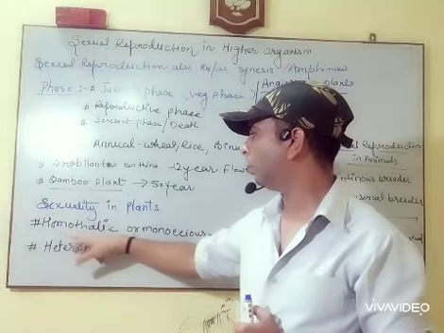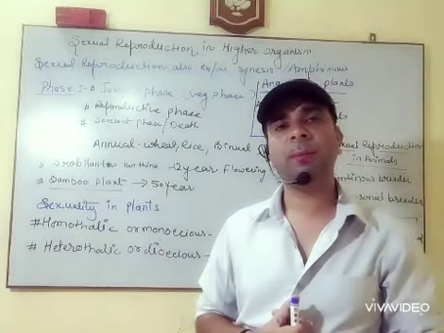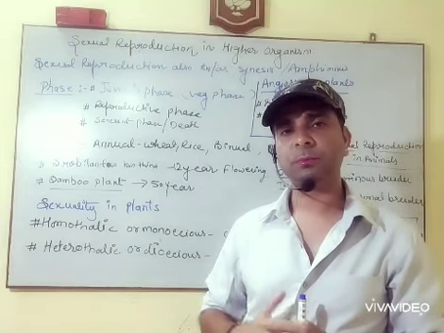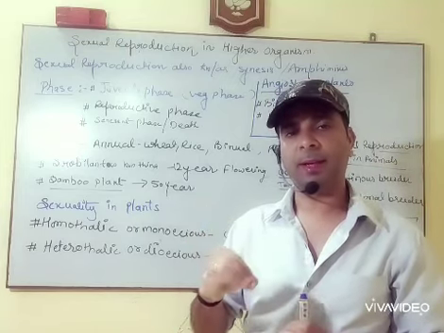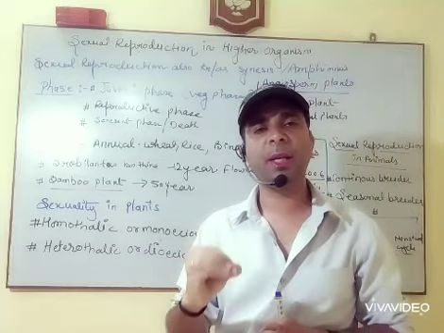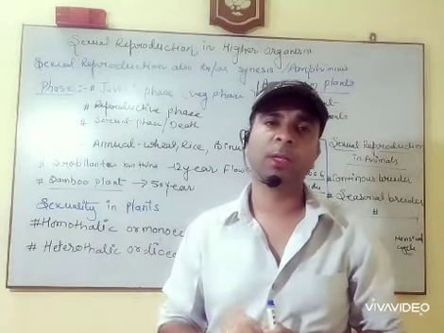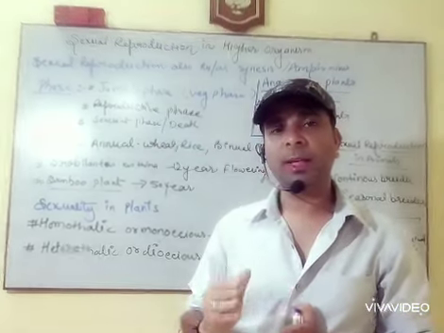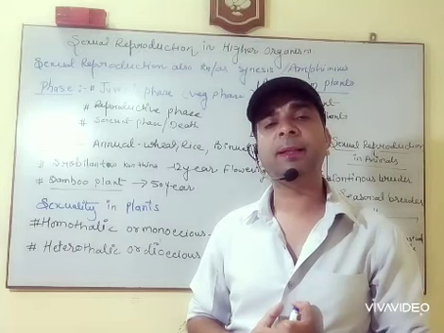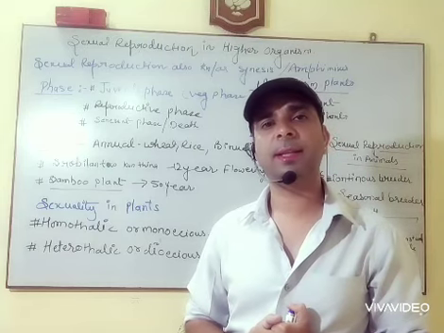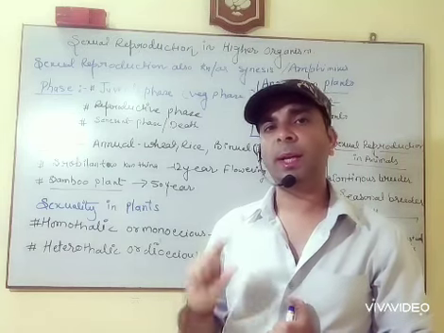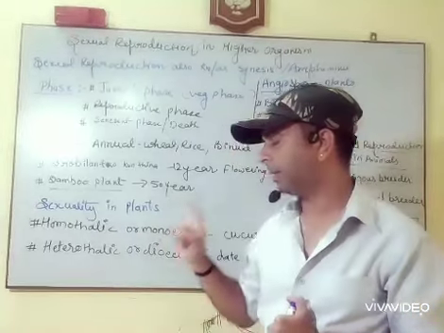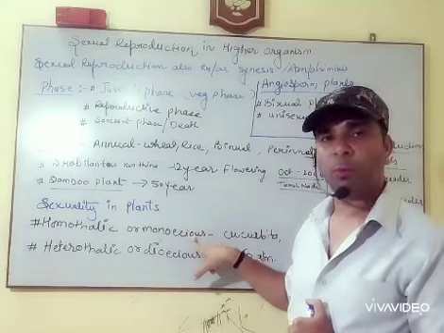First one is homothallic. Those organisms in which the flower contains both the male and female organ in the same thallus. Like the pistil and the anther are present in the same flower, known as homothallic organisms, homothallic animals or plants, sorry, also known as monoecious.